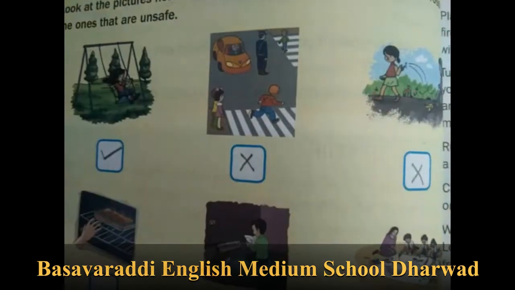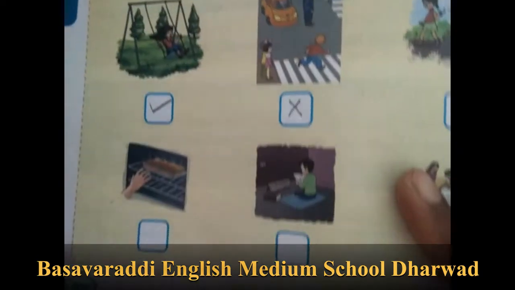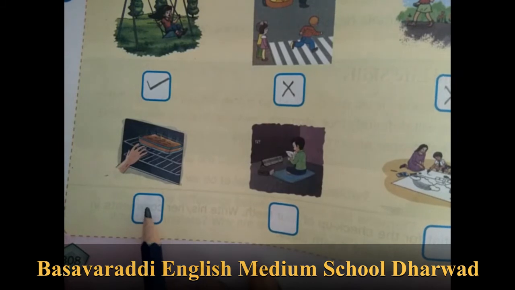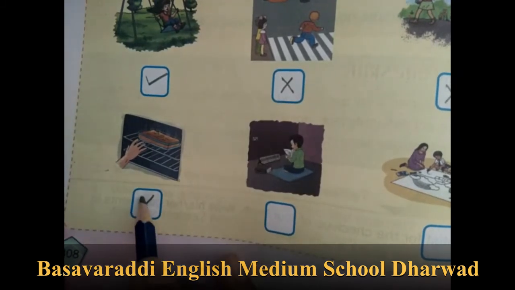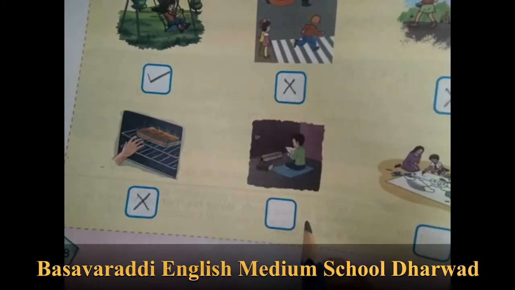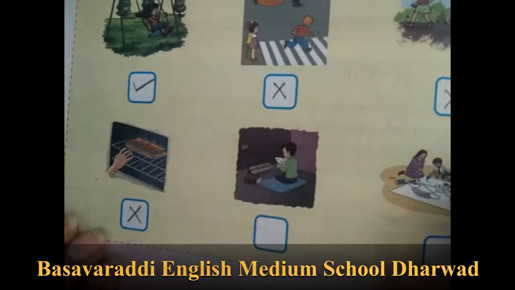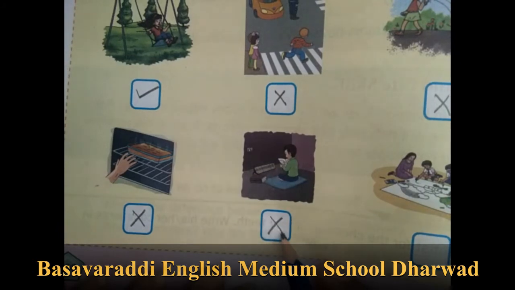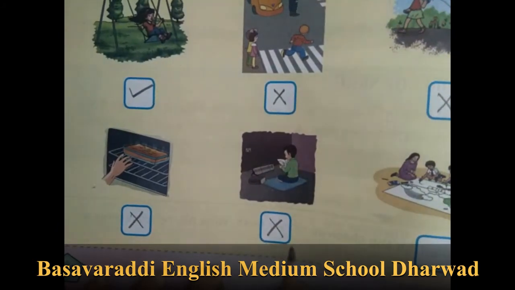And next, don't touch the hot objects. This action is also not good. Yes, reading habit, this is also not good. It harms our eyes.